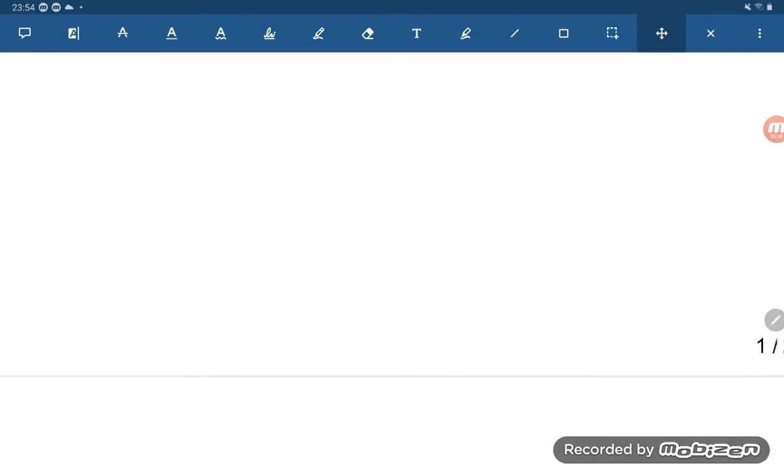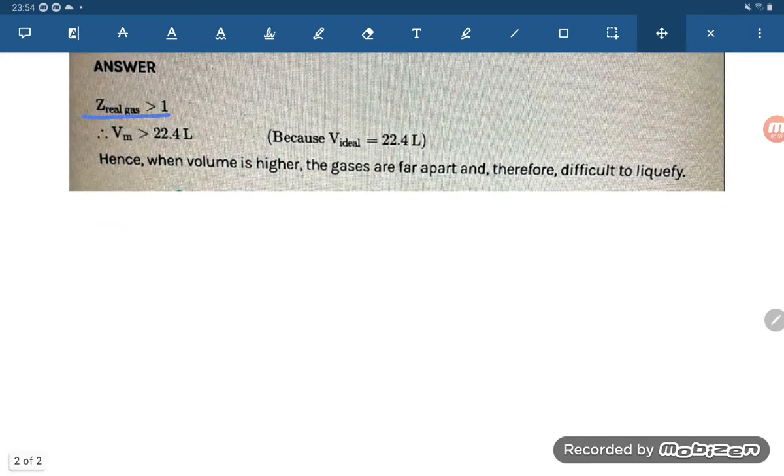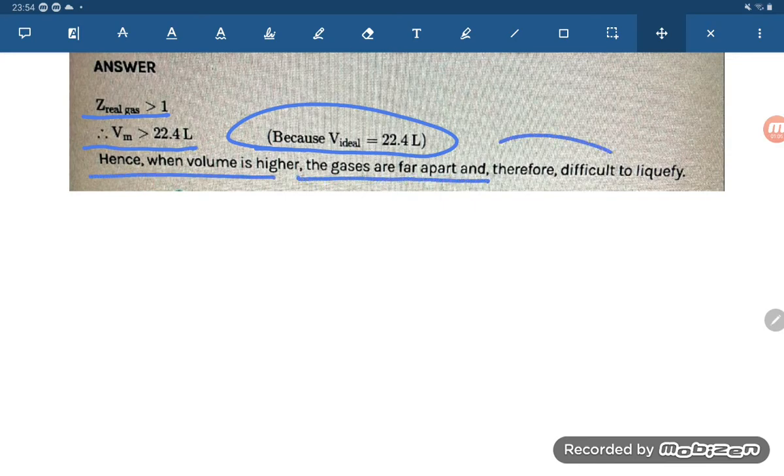You can read out the slides also. Here are the slides. Z real is greater than 1. So Vm is greater than 22.4 liter, because V ideal is 22.4 liter. Hence, when volume is higher, the gases are far apart and therefore difficult to liquefy.